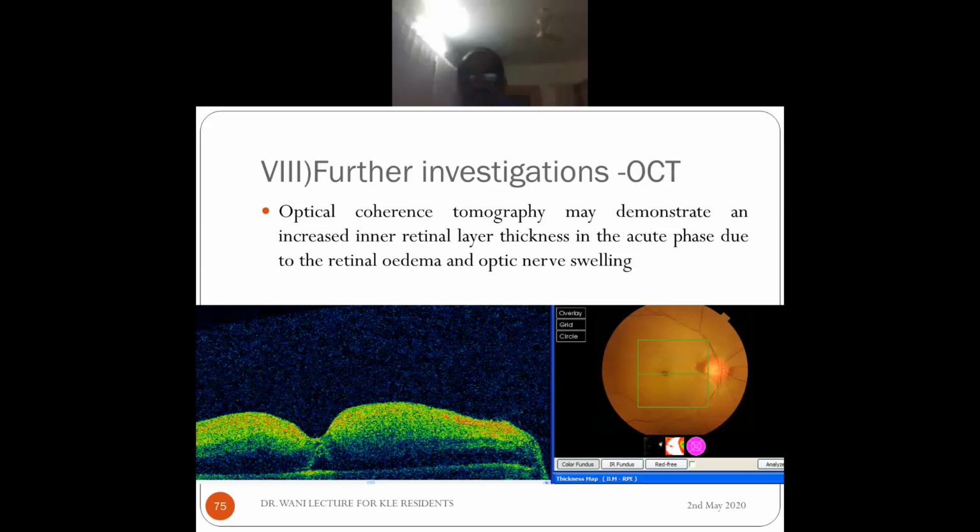So optical coherence tomography usually demonstrates increased inner retinal thickness, as you can see here. You can see that there is actually hyperreflectivity from the inner retina because it's all opacified. Okay, there is retinal edema and nerve fiber layer edema. So because of that, you see this hyperreflectivity.